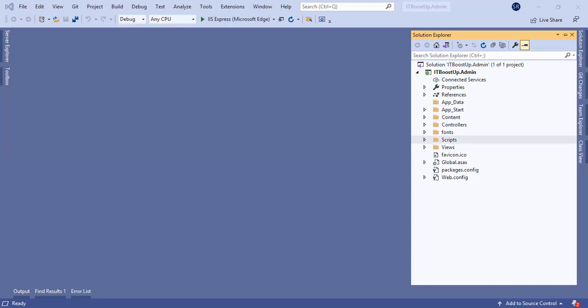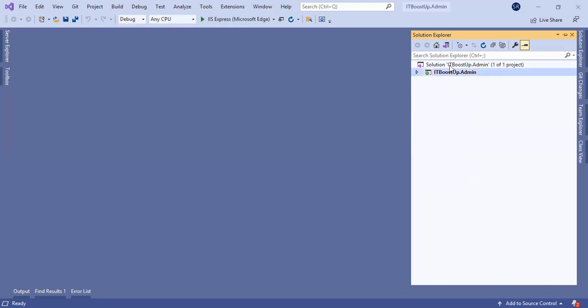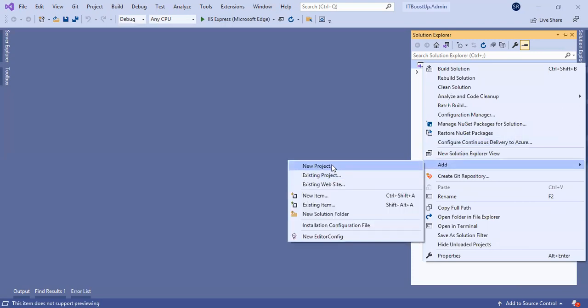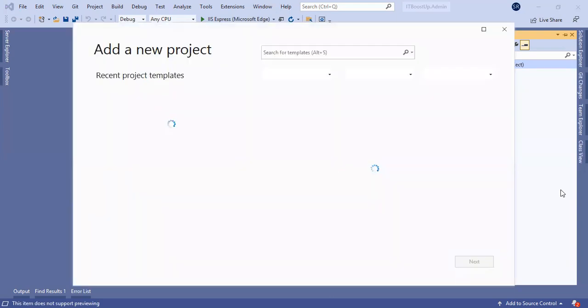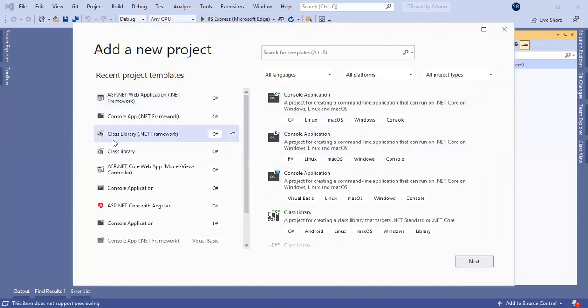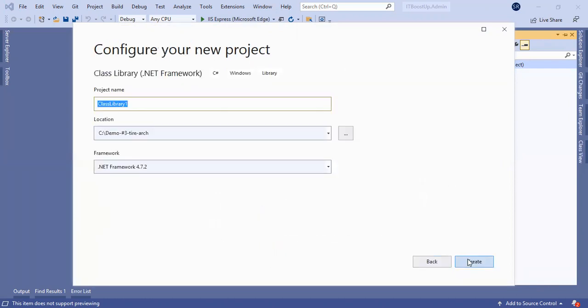So move on to the technical solutions. This is the user interface. We need to create another project to maintain our business logic. How can we add a new project? Just File, New Project, and we will add a class library for the .NET Framework. I have chosen this template, and I will put the same name, IT Booster, but here I will change the name to business logic layer.